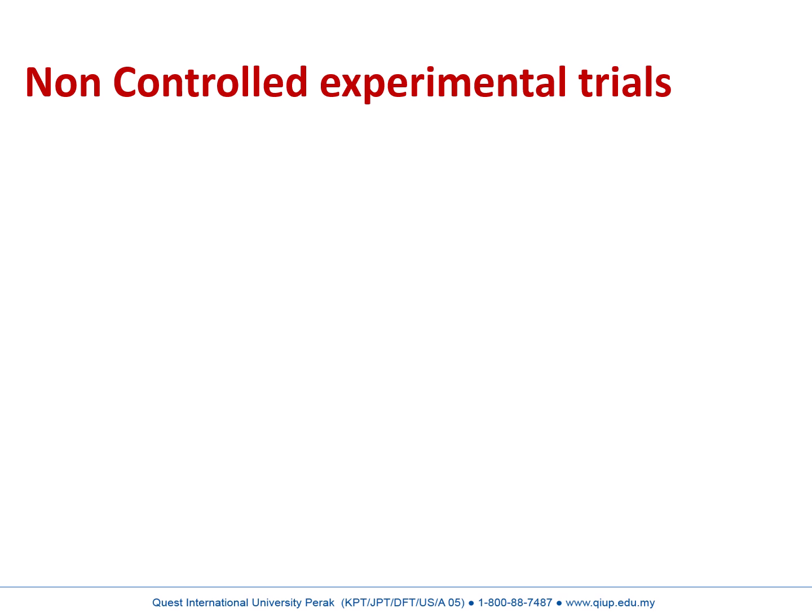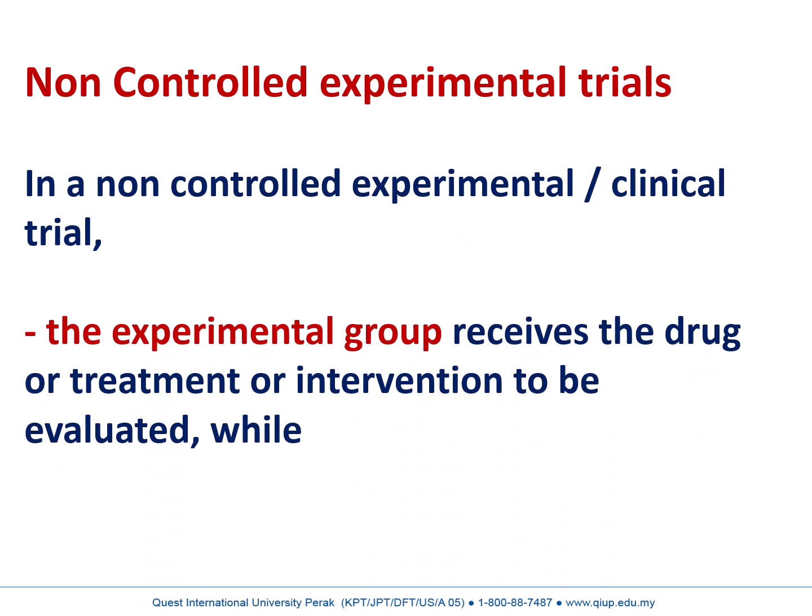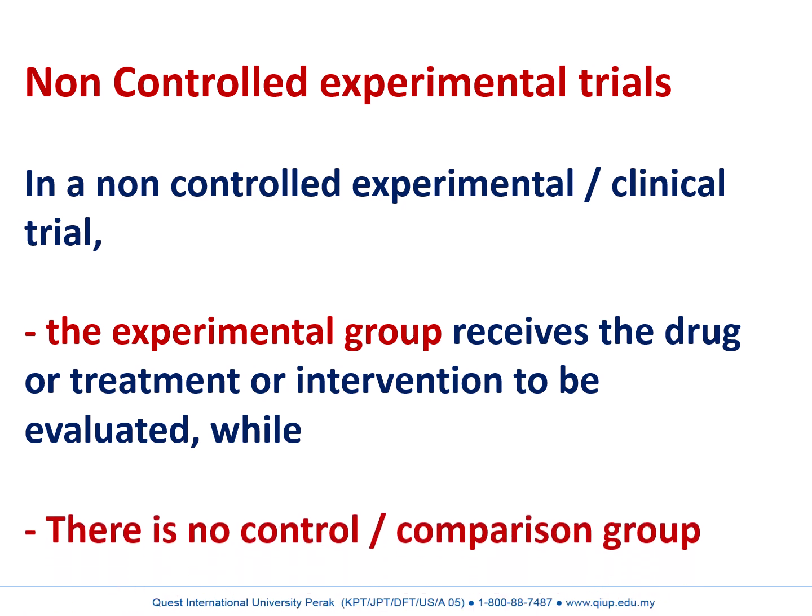Non-controlled experimental trials. In a non-controlled experimental trial or clinical trial, the experimental group receives the drug or treatment or intervention to be evaluated, while there is no control group or comparison group.